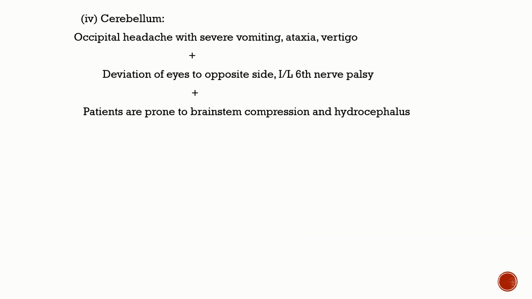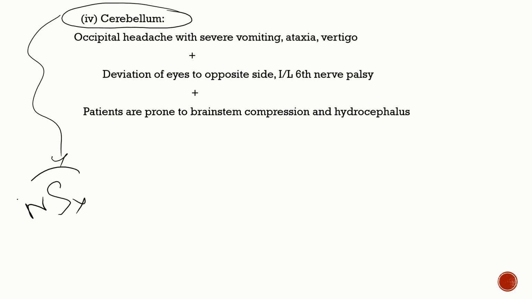Now coming to the cerebellum. The cerebellum is a very important site in hemorrhage because this is one of the IC bleed sites where the treatment is predominantly neurosurgical. Compared to supratentorial bleeds, in cerebellar bleeds remember that the posterior fossa is a very small place. So even a minimal amount of cerebral edema will cause brainstem compression and the patient is going to die. So it's important to act very soon in posterior fossa bleeds, mainly cerebellar bleeds.